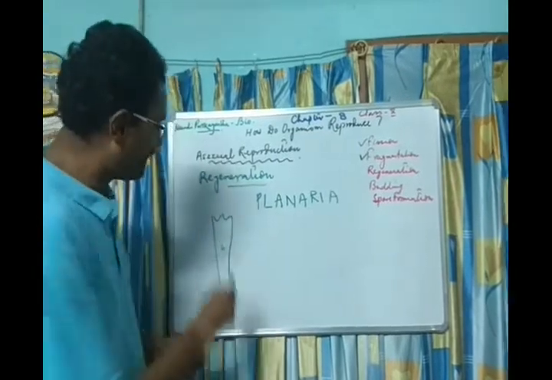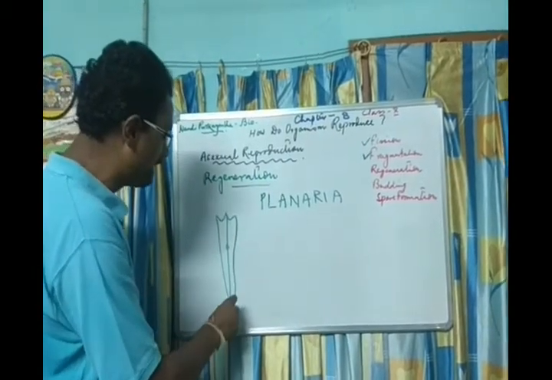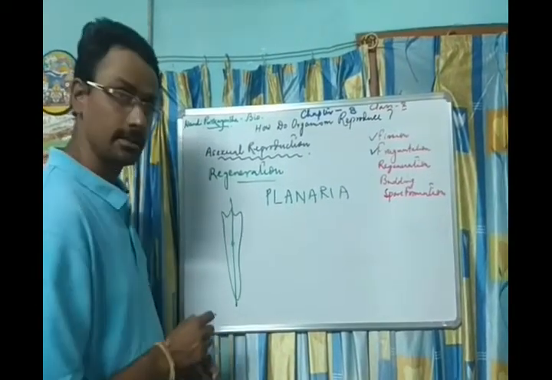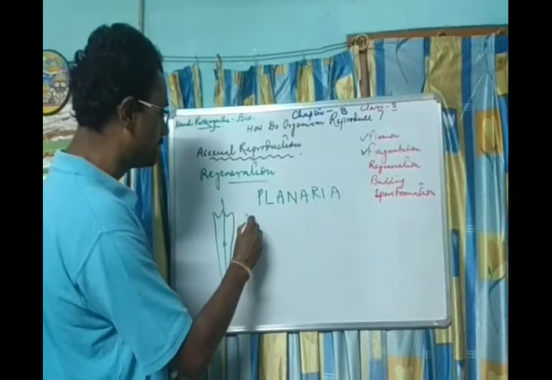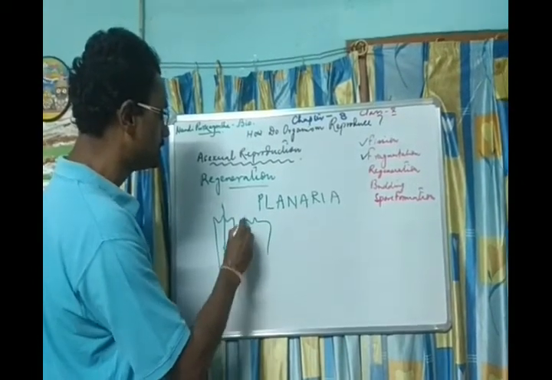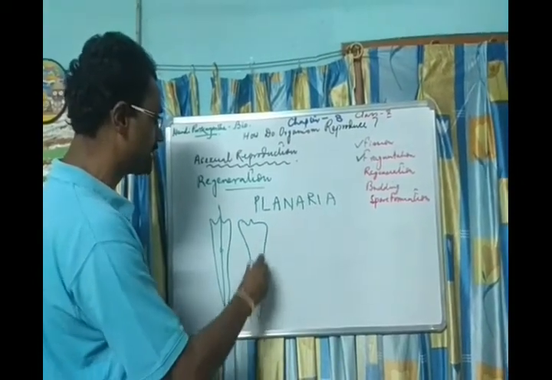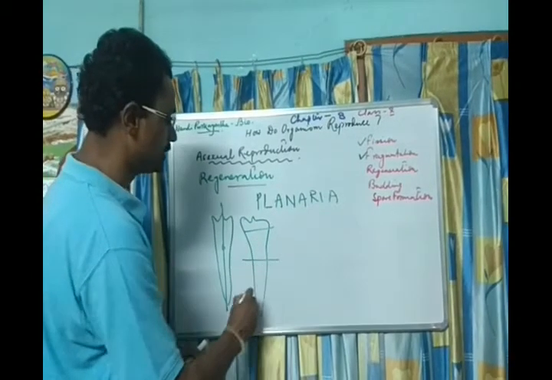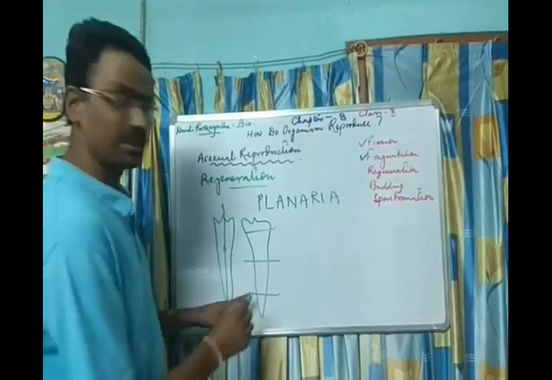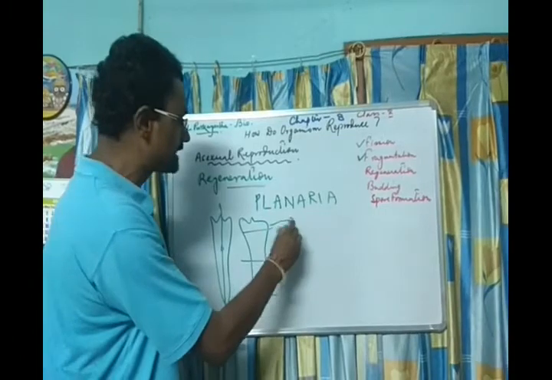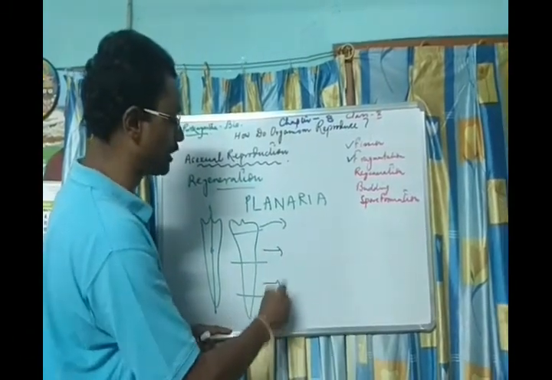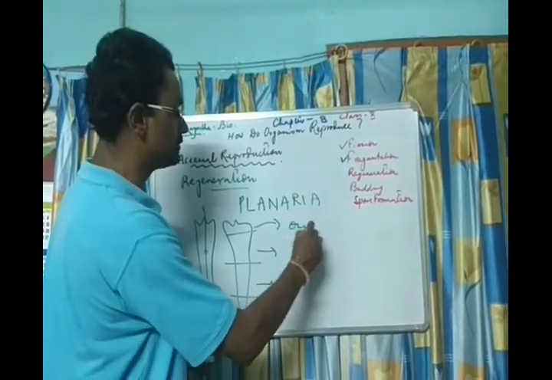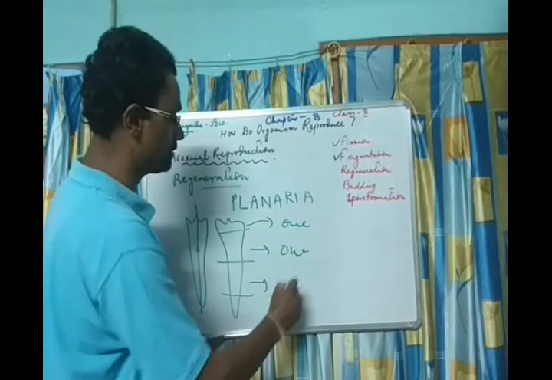What happens if it is cut in the middle like this, or if this planaria is sectioned like this? Each of these sections is capable of giving rise to an organism. Here one organism, here one organism, here one.